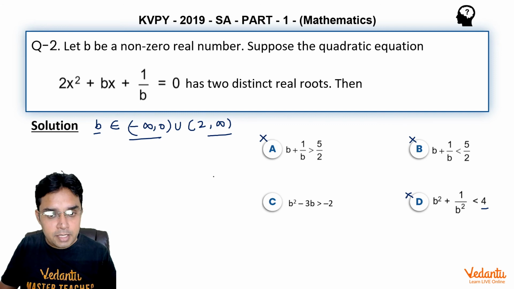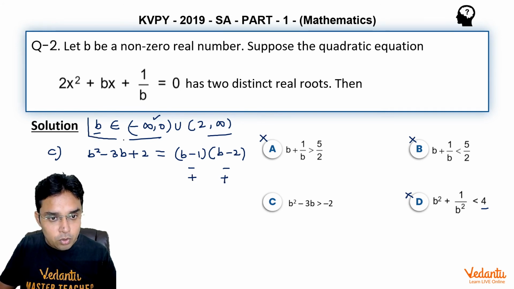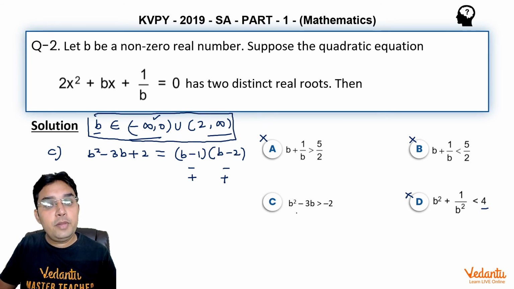In fact, we can see that this option C says b square minus 3b plus 2, whose factors can be b minus 1 into b minus 2. Now for both intervals, when b is negative, they both will be negative, and if b is greater than 2, they both will be positive. So if b belongs to this interval, then option C will be true. So answer for this question should be C.